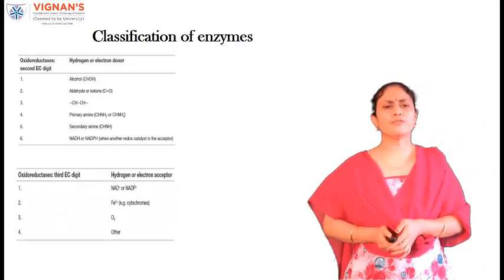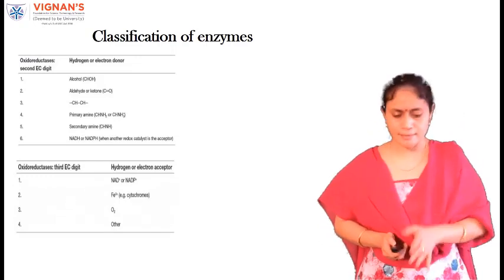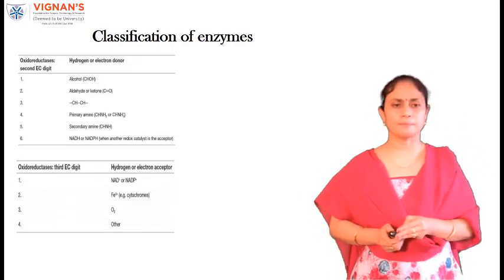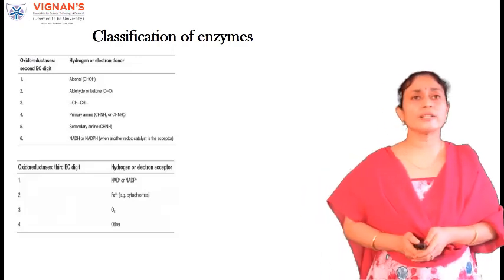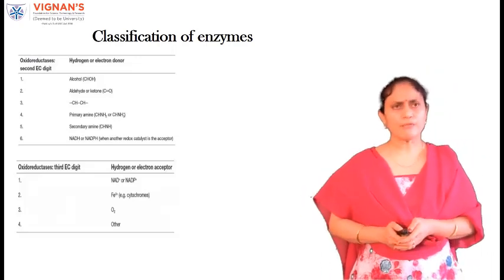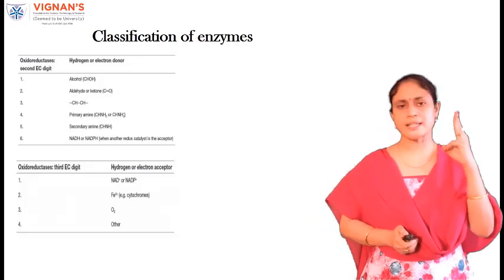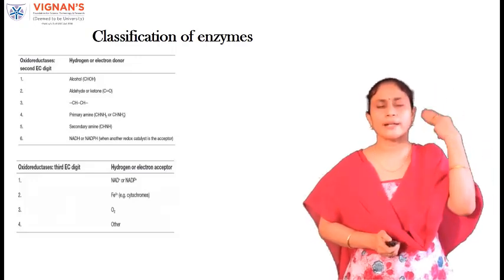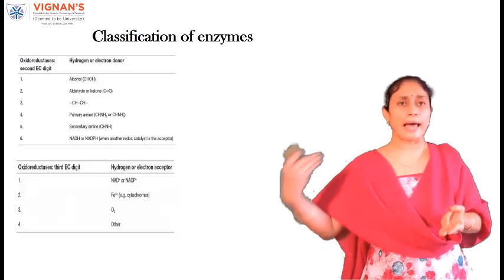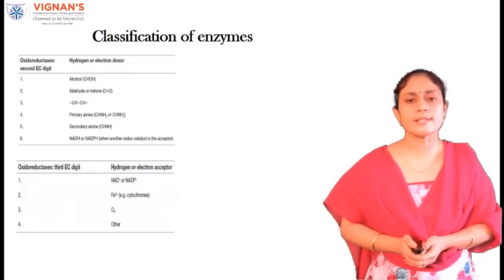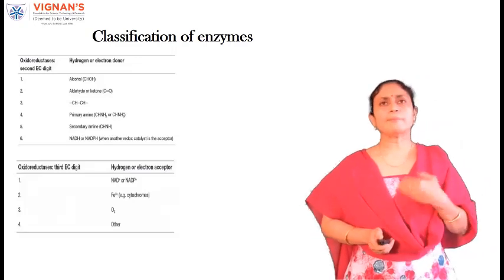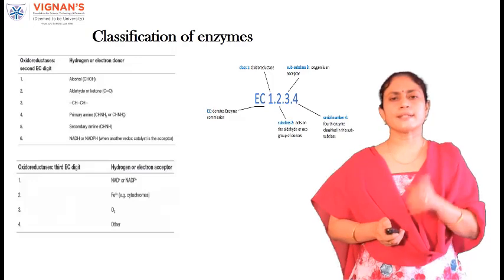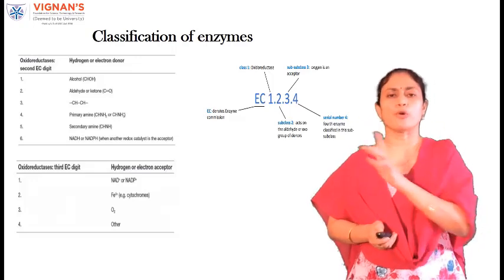Now, I'll give you information about the subclass, which represents the third digit of the EC number. There are 4 different categorizations in them. If I say that the third digit of the EC number is 3, then you can understand that the electron acceptor is oxygen. Let me explain by giving an example. Let us consider EC 1.2.3.4.